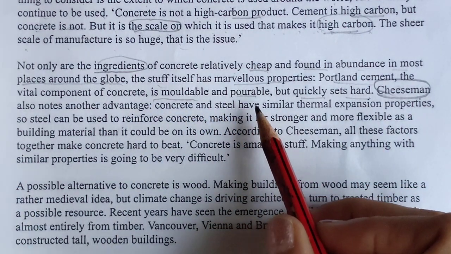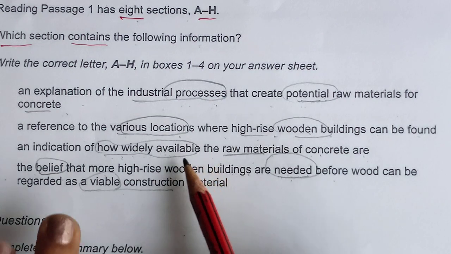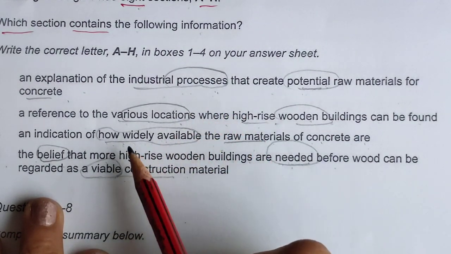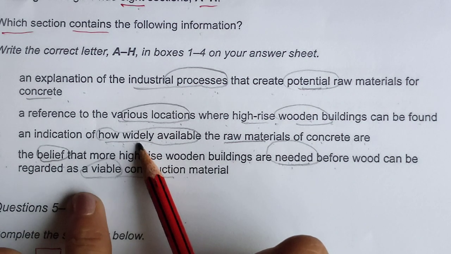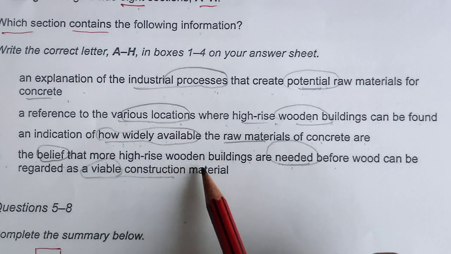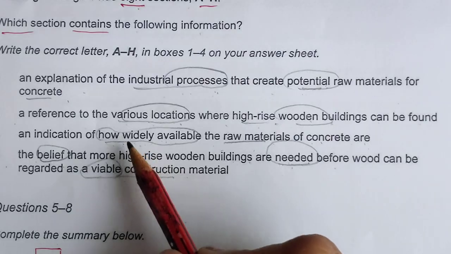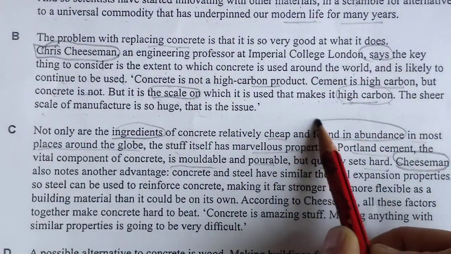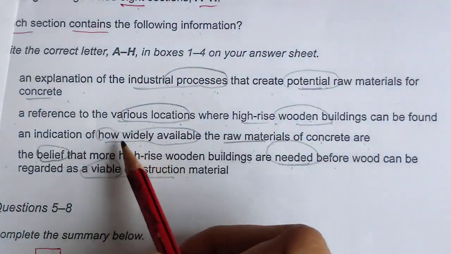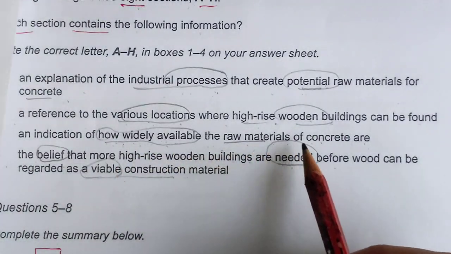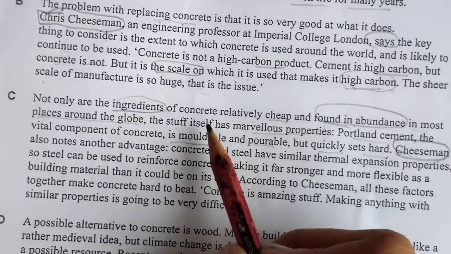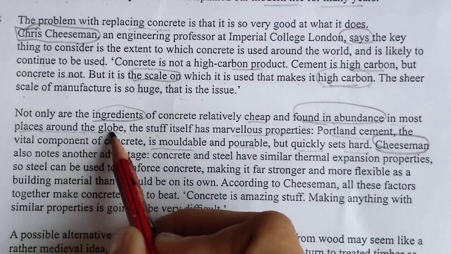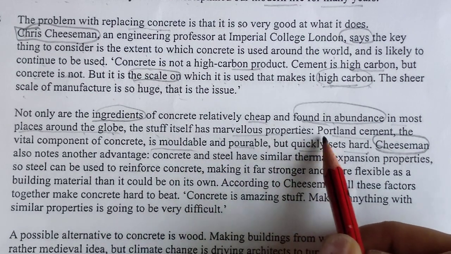So raw material, yes, something is related to in process is not there. How widely is not there. So what ingredients? Yes, cheap and found in abundance. This they were talking. How widely available the raw material of concrete are. Relatively cheap and found in abundance in most places around the globe. The stuff has marvelous property.